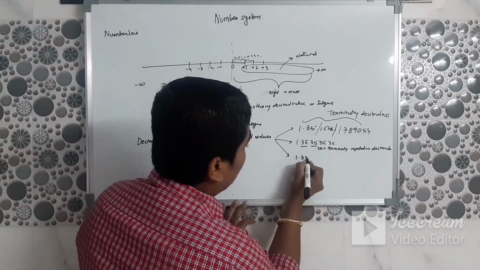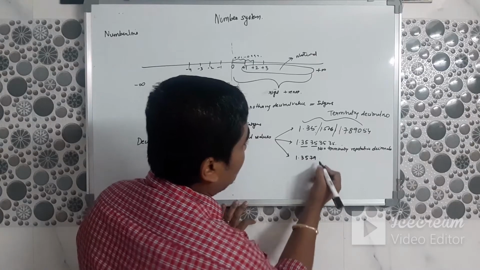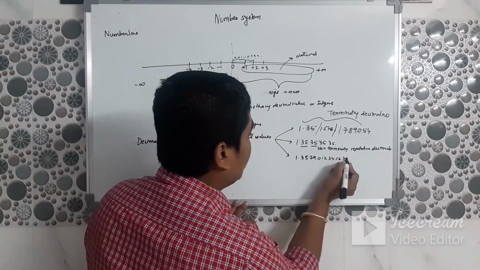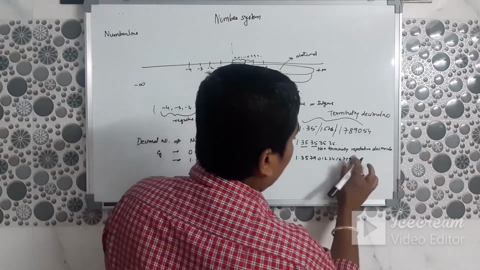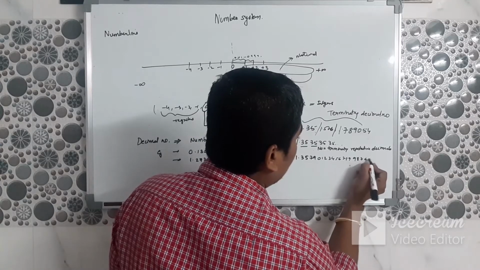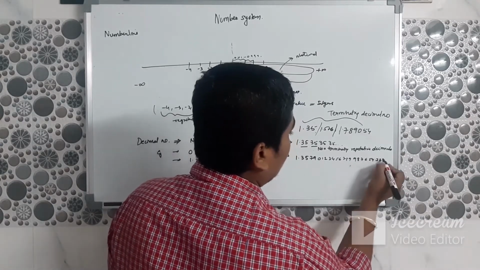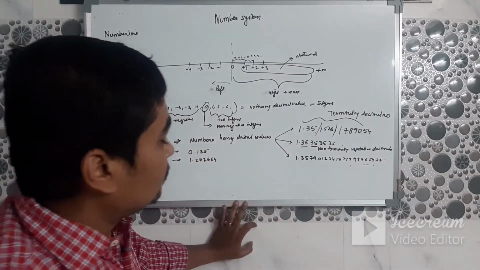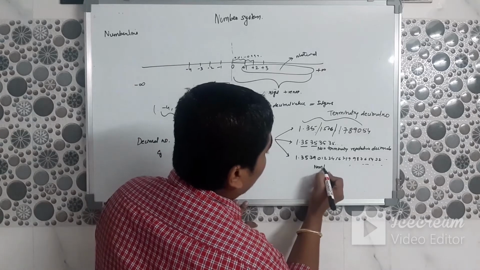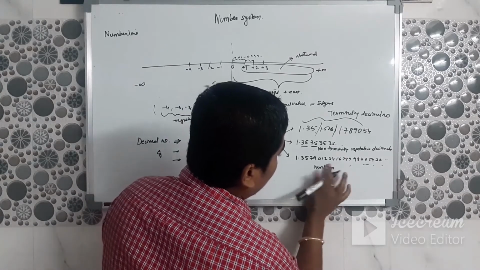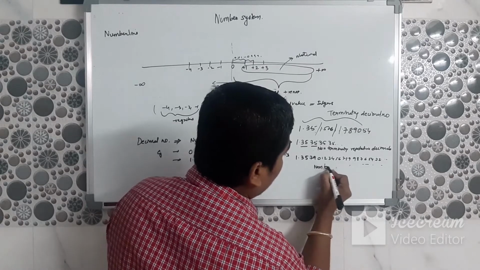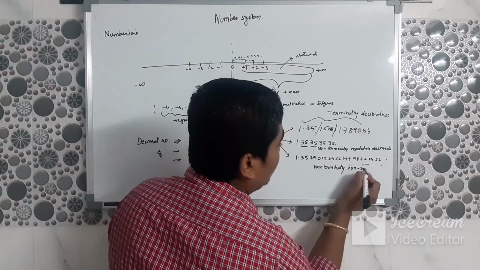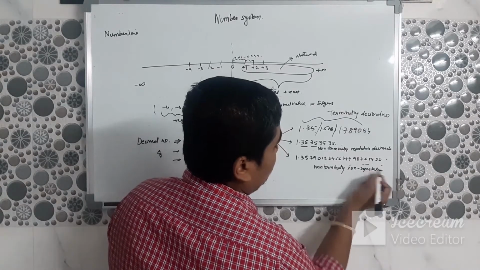Another is 1.3579, then 0, 1, 2, 3, 4, 5, 6, 7, 8, 9. Again you take another way, 9, 8, 7, 6, 5, 4, 3, 2. But this goes on and on. These are also called non-terminating, non-repetitive decimals.